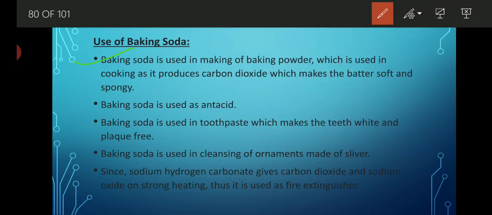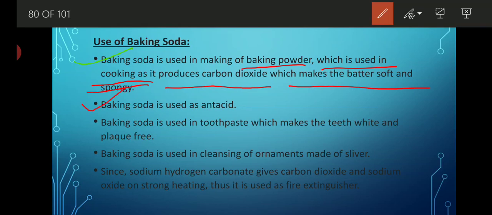Uses of baking soda. Baking soda is used in making of baking powder, which is used in cooking as it produces carbon dioxide, which makes the batter soft and spongy. How? Whenever baking soda is mixed with tartaric acid, then it becomes baking powder, which is used in the bakery industry, which makes our cake or donut or muffins fluffier. Why? Because when we heat, it releases carbon dioxide gas, and this gas makes the thing fluffier and soft.